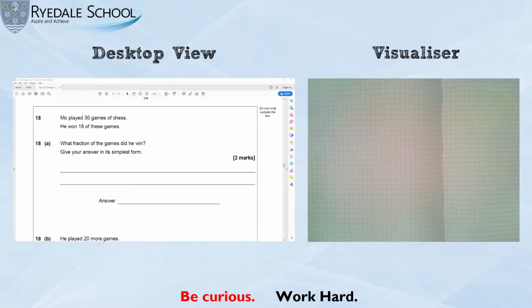Hello, Year 11. Oliver has been in touch about some of the questions that he found challenging in the most recent past paper I asked you to do. So I'm going to go through 4 of the questions that he found challenging. And since nobody else has asked for any questions, well, you've missed this opportunity. So I'm going to be going through question 18, question 26, question 27, and question 28 in a little bit